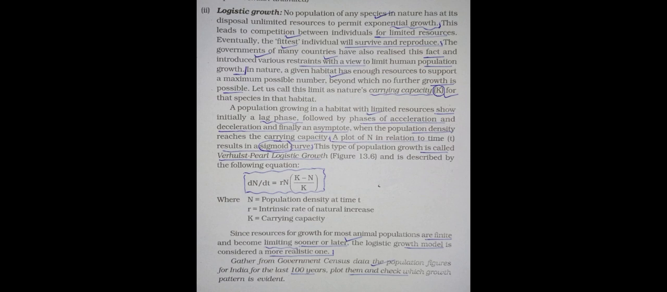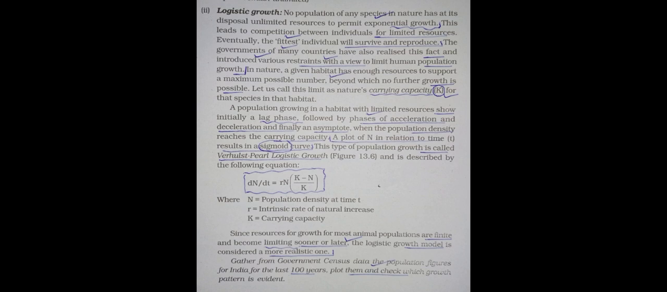Now if we are going to revise the whole question from the textbook, it is a very short and simple question. See the title, logistic growth. No population of any species in nature has at its disposal unlimited resources to permit exponential growth. It means exponential growth is not possible. Why? Because there will be limited resources. This leads to competition between individuals for limited resources. Eventually, the fittest individual will survive and reproduce.